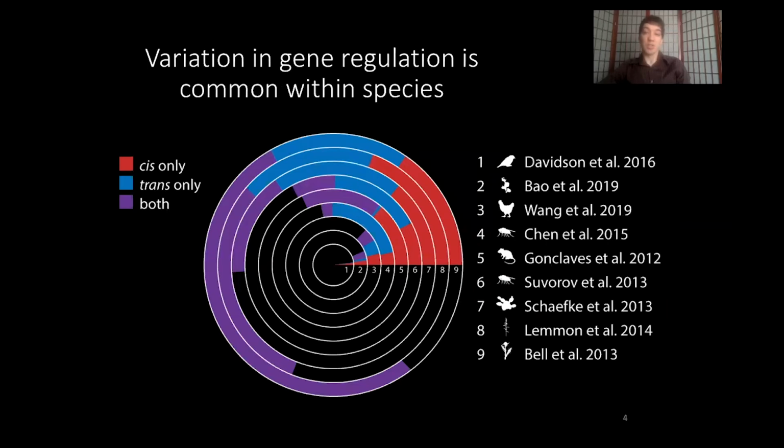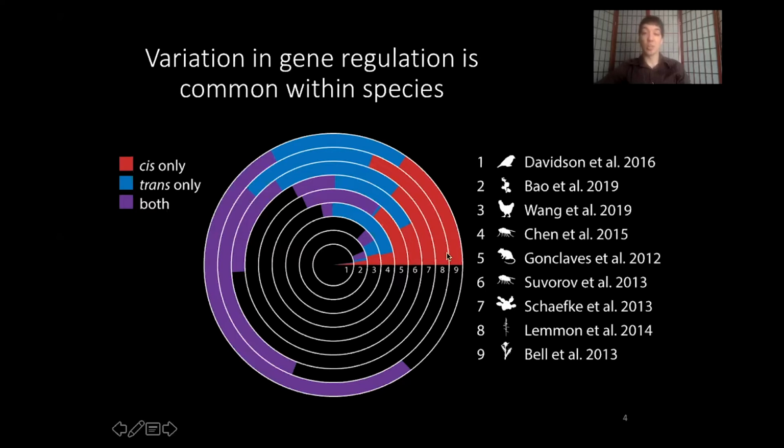So previous work over the last few years has established that there is considerable variation in gene regulation within a species. Here are some estimates from the literature for a variety of animals, plants, and fungi. In red, I'm showing the number of genes that are affected by cis-regulatory changes. Then in blue, the number affected by trans-regulatory changes. And in purple, genes that have evidence of both cis and trans-regulatory differences.